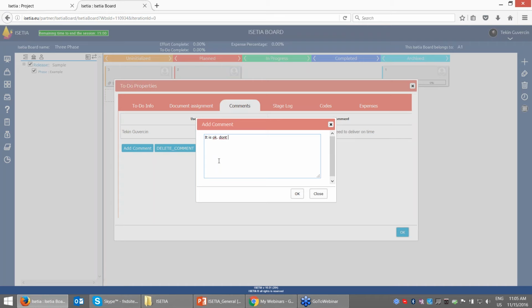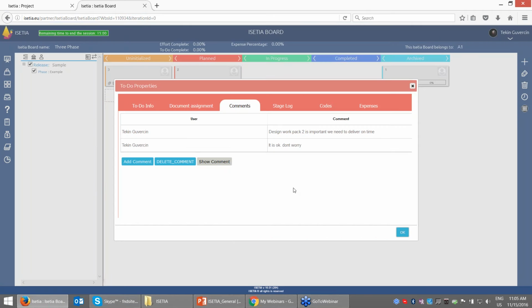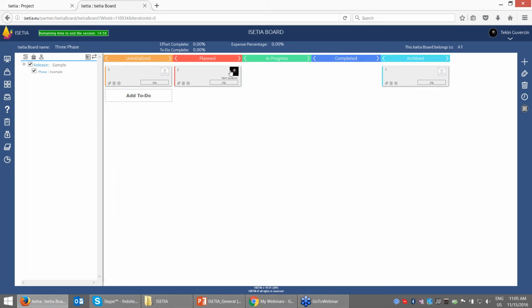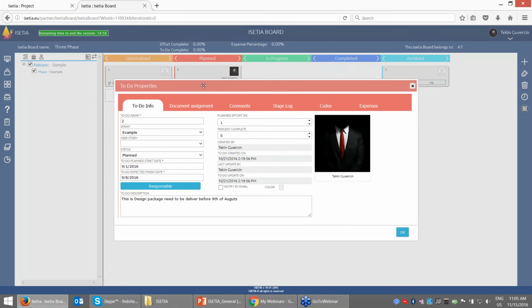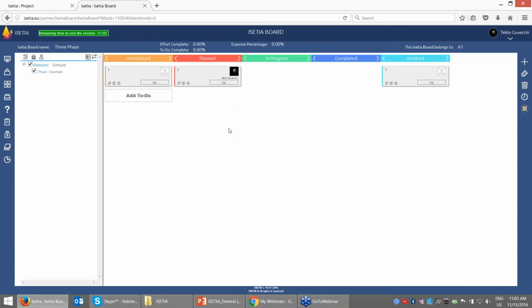Okay, don't worry. Let's say, of course, I'm just writing short comments, and you can see who wrote the comment. At the moment I'm logged in as Guertin, and that's why my name is mentioned here. If another person adds a comment, all the comments on the document will be visible. We created this here, you see it just puts my picture here. This is the work of the Tekken, and if you go again here, you can see this information. By the way, this time I want to update the progress.